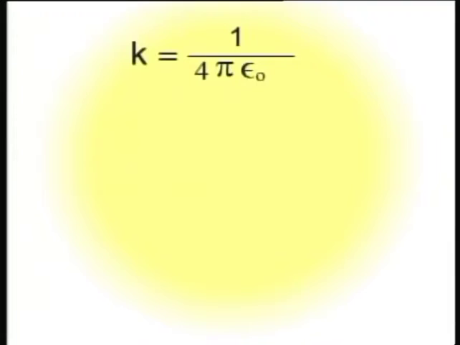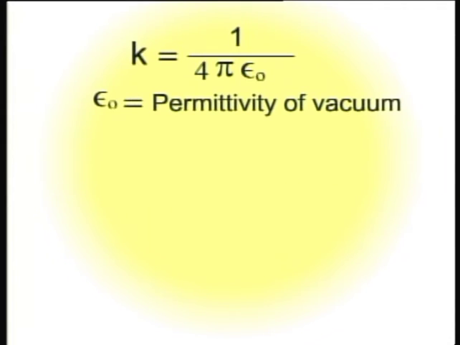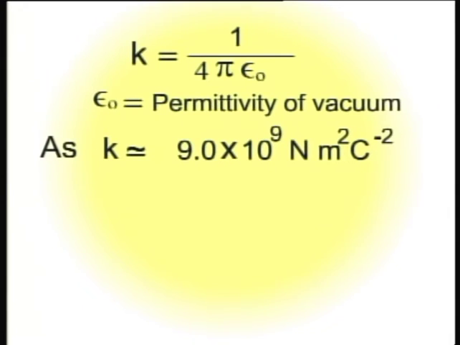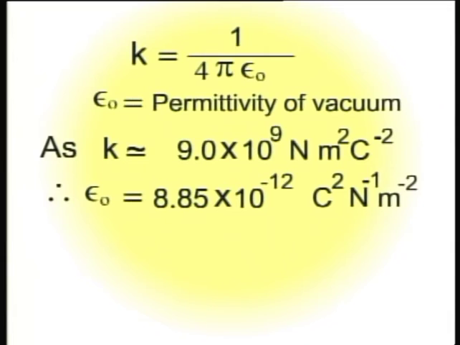Here K is the constant of proportionality whose value depends upon the units in which F, Q1, Q2 and R are expressed. In SI units, Coulomb is the unit of charge and K, the constant of proportionality, is expressed as 1 upon 4 pi epsilon naught. Here epsilon naught is another constant known as permittivity of vacuum. In SI units, the value of K is 9 into 10 raised to the power 9 Newton meter square per Coulomb square. We find epsilon naught is equal to 8.85 into 10 raised to the power minus 12 Coulomb square per Newton per meter square.